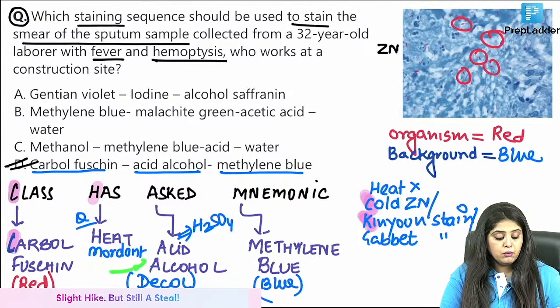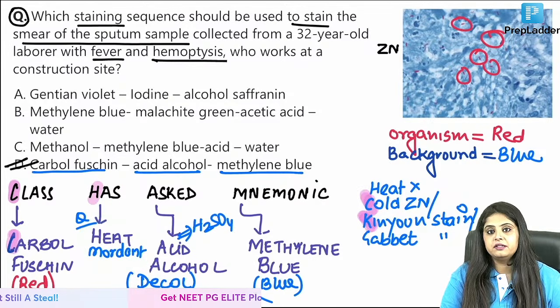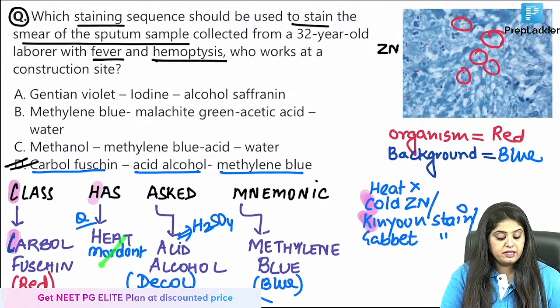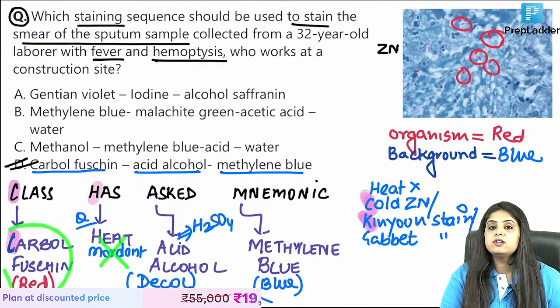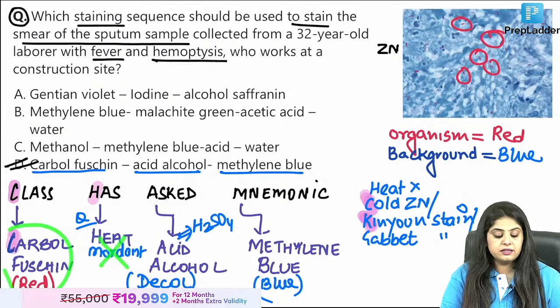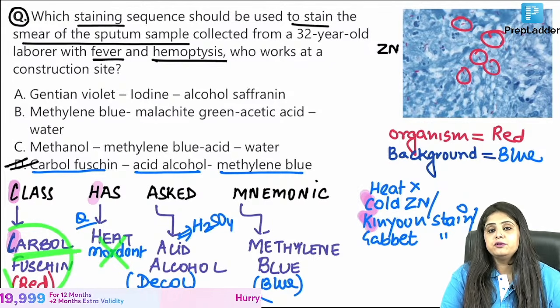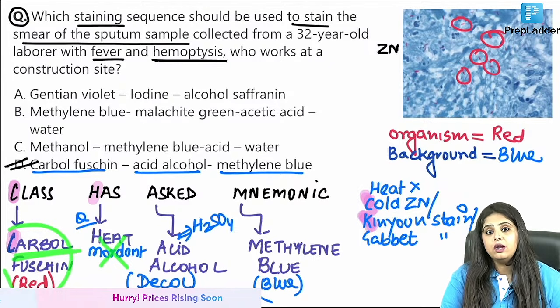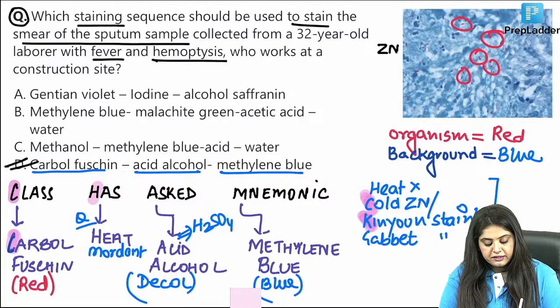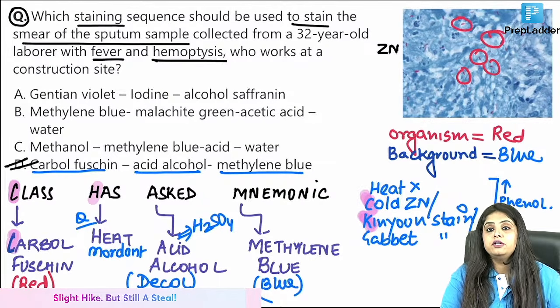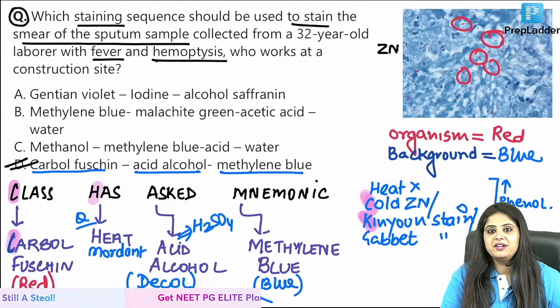Next question, how will you now replace it? What are you doing instead of the mordant? If there is no mordant, then you will have to make sure that you've added a lot of red color. Red color is what? Carbol fuchsin. Carbol fuchsin is a phenol. So in this situation, you will increase the concentration of phenol because you know that you don't have the mordant with you.